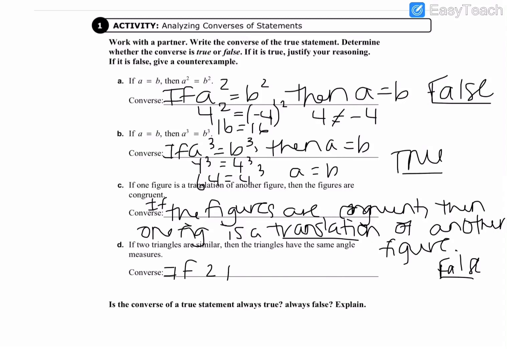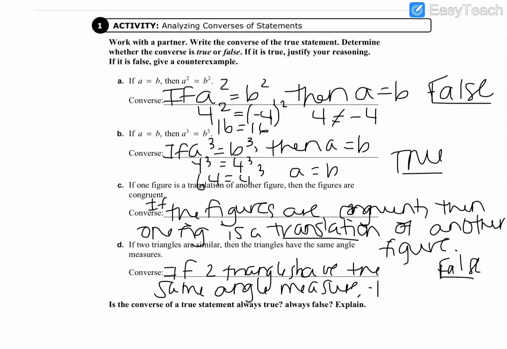If two triangles have the same angle measure, then the triangles are similar. If two triangles have the same angle measure, then the triangles are similar.